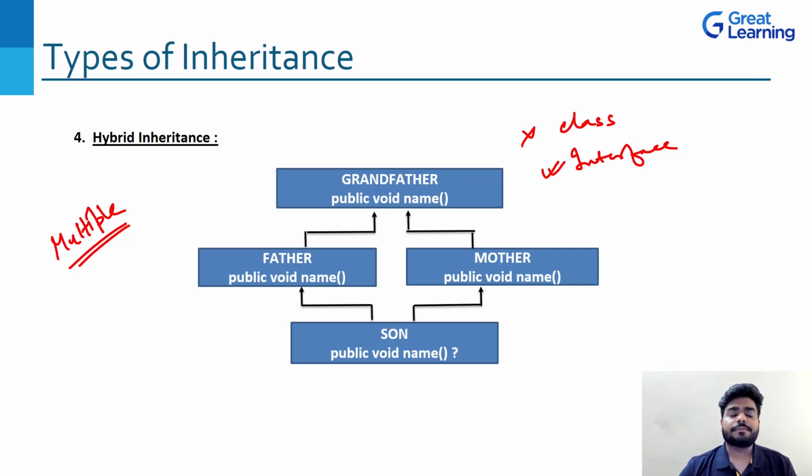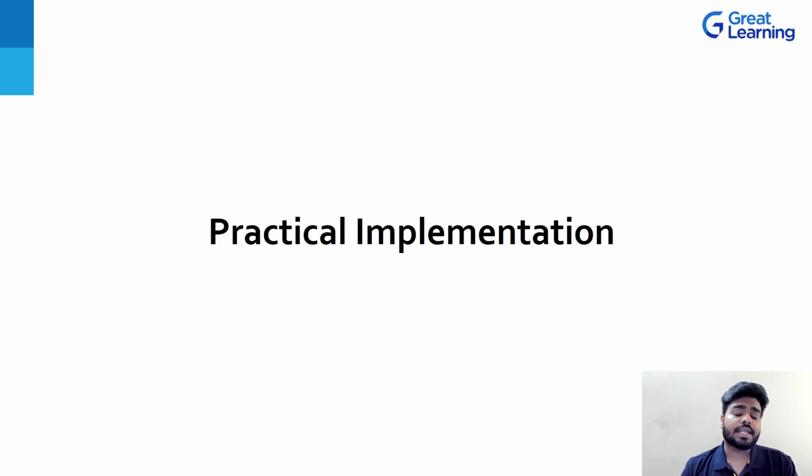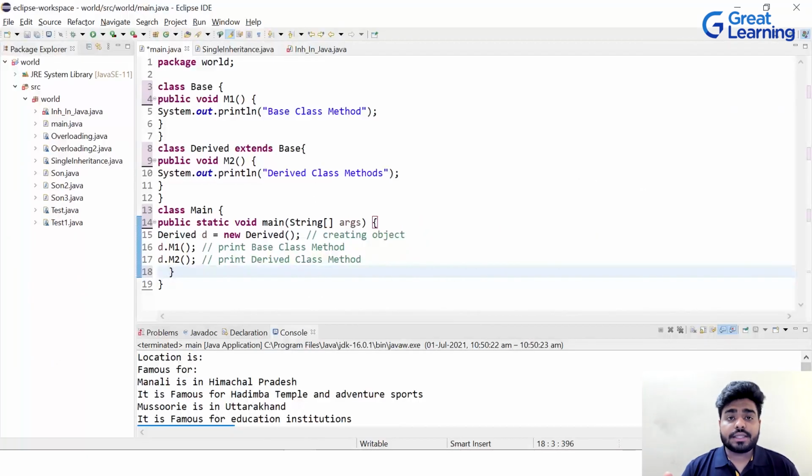Normally in the basic software development field, we generally have only 4 inheritances in use: single, multi-level, hierarchical, and multiple. Now that we have understood all the types of inheritance, let's move to the next topic, which is practical implementation, and let's see some of the programs. Let's do the implementation of inheritance in